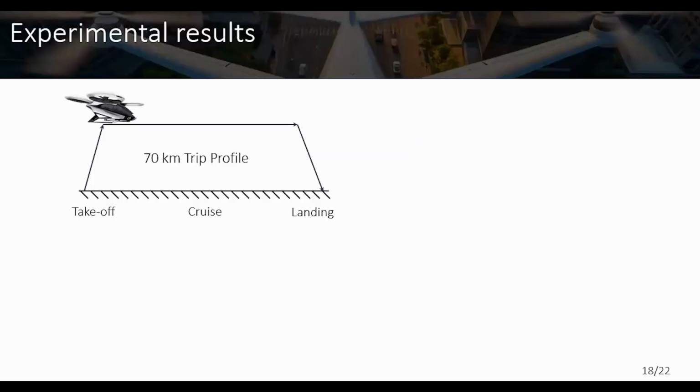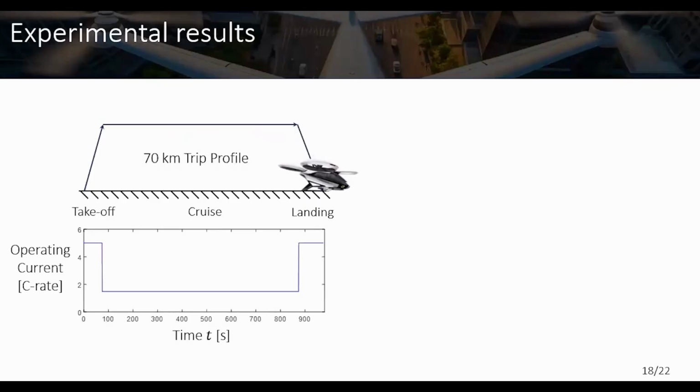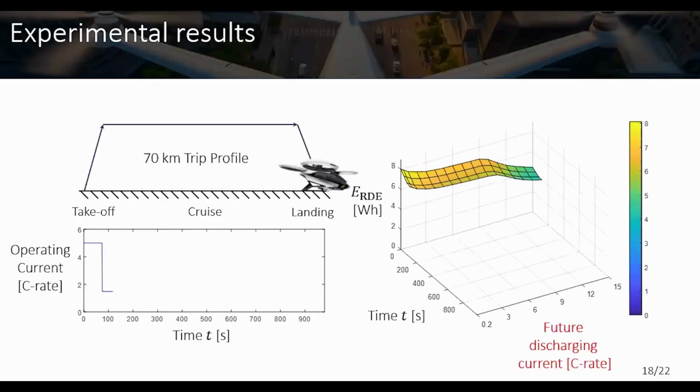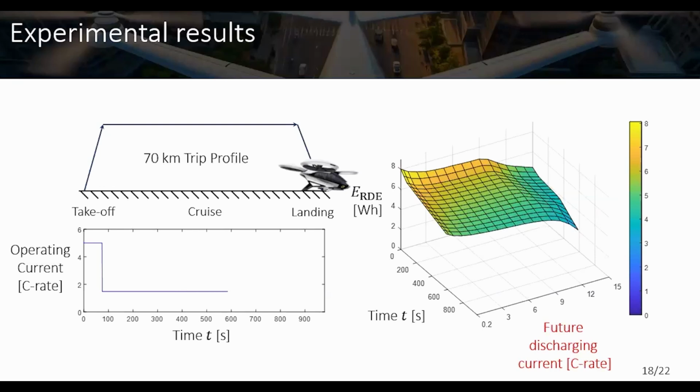So let's consider some experimental validation. We consider a 70-kilometer trip profile for the electric aircraft, which includes the takeoff, cruise, and landing phases. This is the operating current profile of the battery during this 70-kilometer profile. We can see that during the battery's real-time operation, we can predict the battery's remaining energy for this aircraft in a timely, real-time manner.